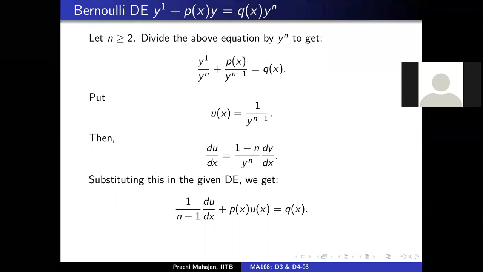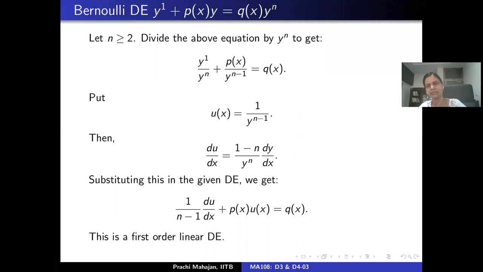All right. So what is the whole point of all of this? The whole point of introducing this variable u is that now I have a first order linear differential equation, right? You all agree when n is at least 2, the Bernoulli's differential equation to begin with is not linear. But by introducing this change of variables, now I have a linear differential equation, correct?